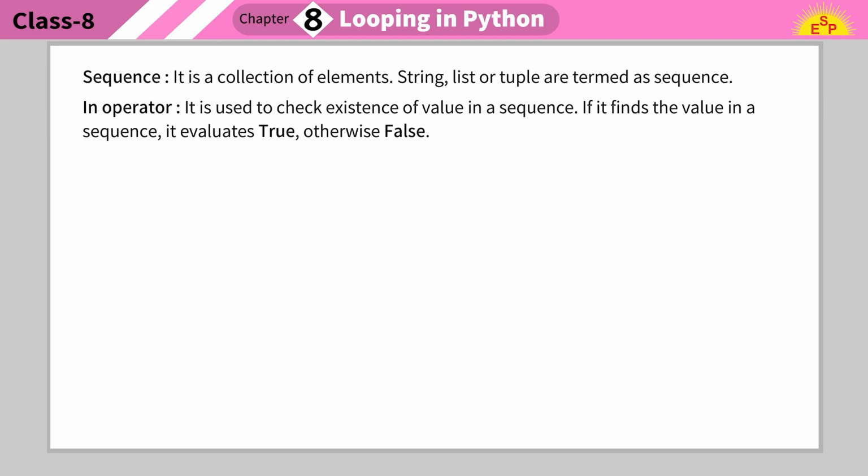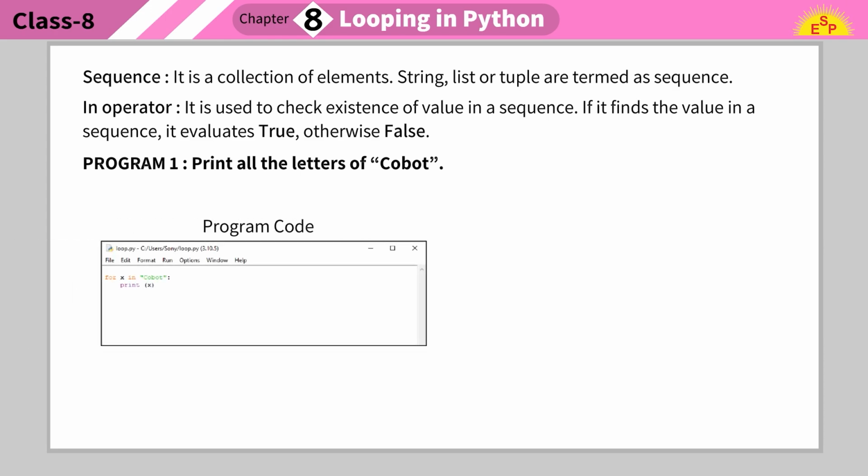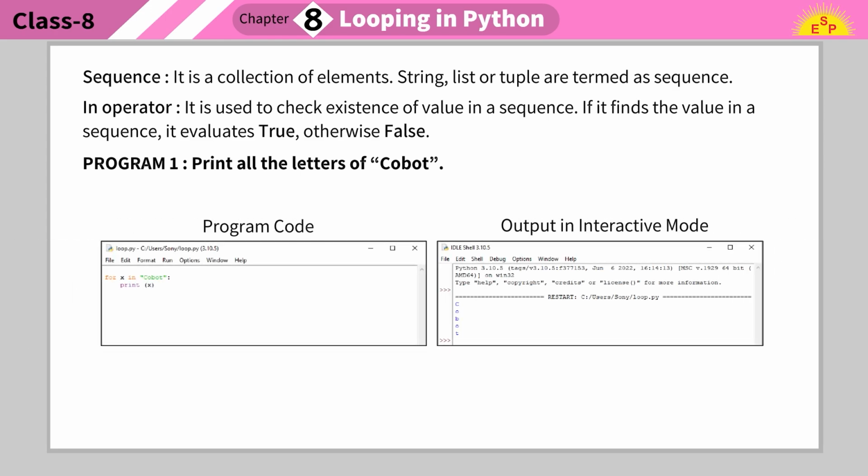Sequence is a collection of elements. String, list or tuple are termed as sequence. In operator is used to check existence of value in a sequence. If it finds the value in a sequence, it evaluates true, otherwise false. Program 1: print all the letters of cobot. Program code. Output in interactive mode.